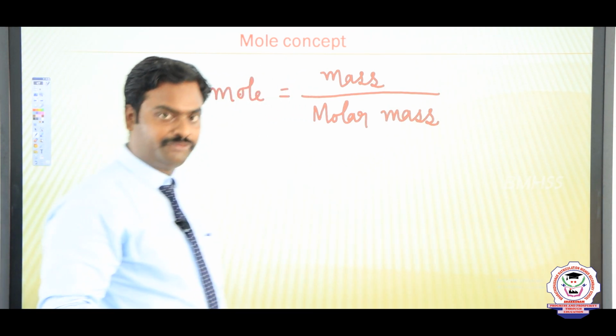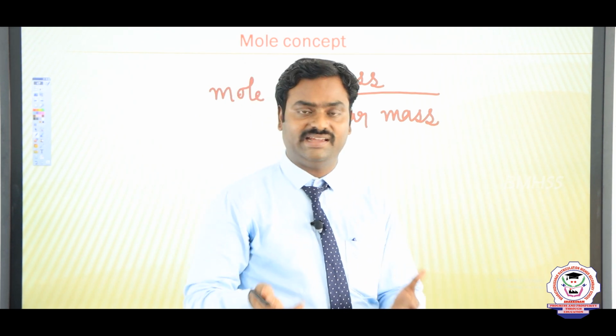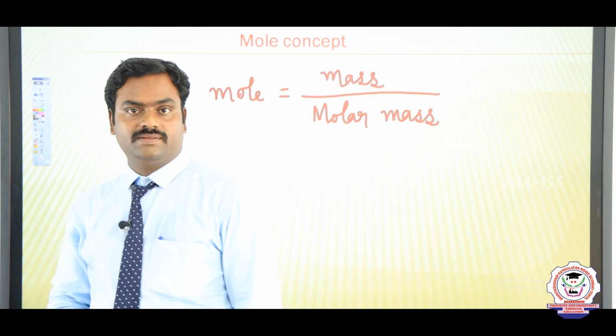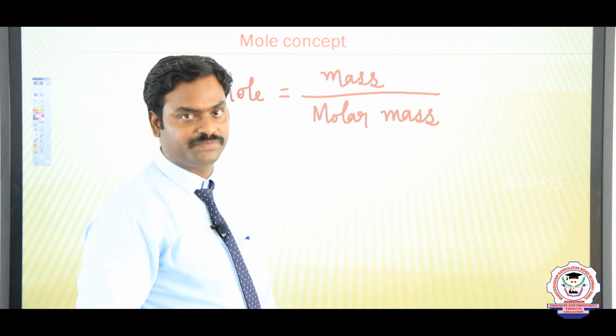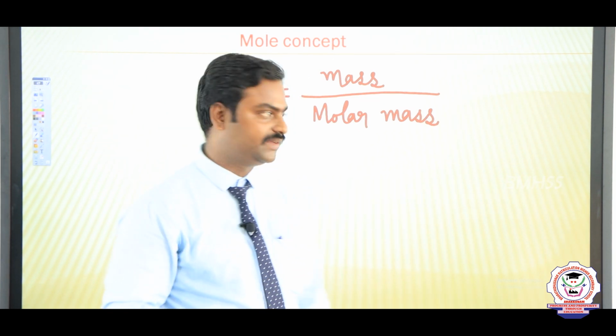By finding the mole of any molecule or any atoms or elements, we can identify the amount of reactant as well as the amount of products formed. So that is why mole concept has so much importance in chemistry.